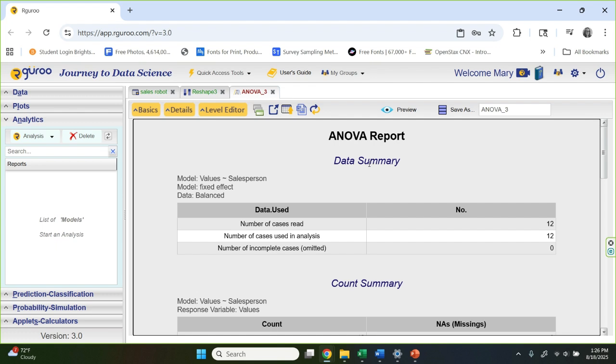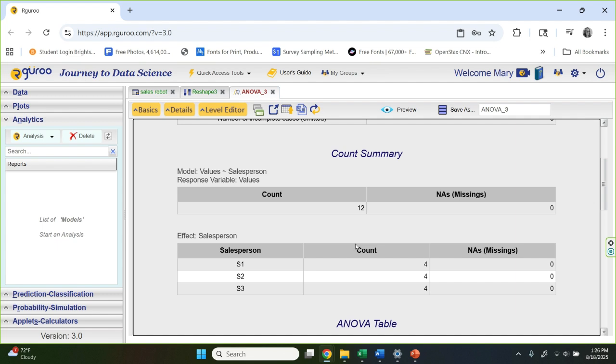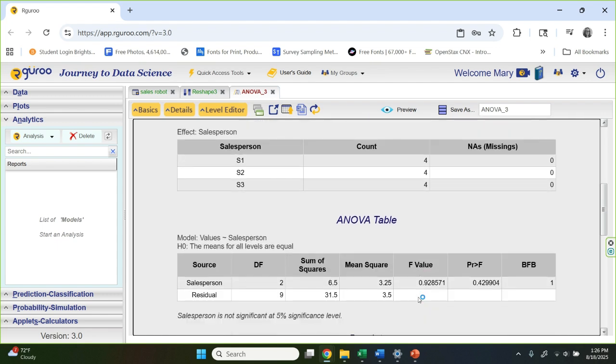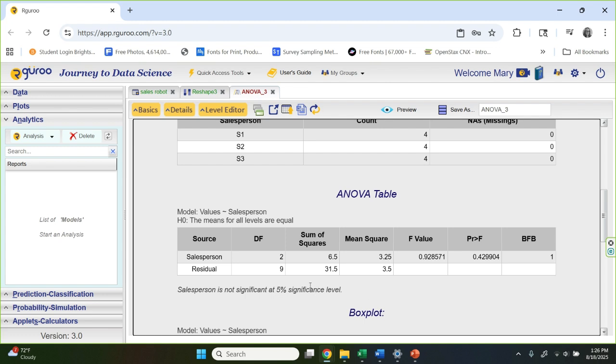And so here are the results. Let's come down here and look. So we have salespersons 1, 2, and 3. They each have 4 values. This is feeling good. And this ANOVA table here is where I'm going to get the bulk of my information.